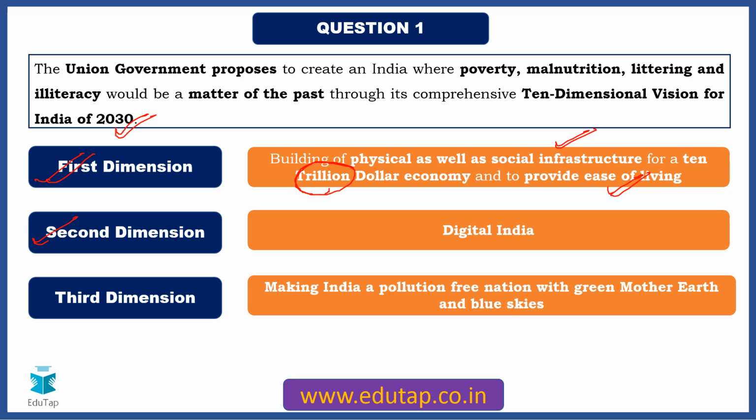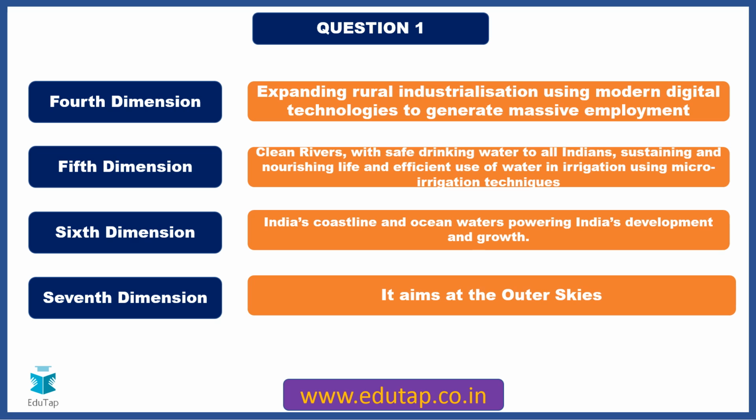The second dimension, very easy, digital India. We are always stressing upon digital India, so this is very easy to remember. Third dimension, friends, is making India a pollution-free nation with green Mother Earth and blue skies. The fourth dimension, expanding rural industrialization using modern digital technologies to generate massive employment. Fifth dimension, clean rivers with safe drinking water to all Indians, sustaining and nourishing life, and efficient use of water in irrigation using micro irrigation techniques.